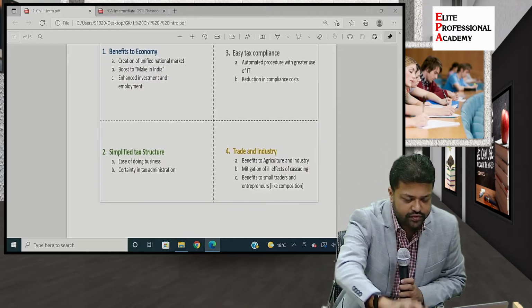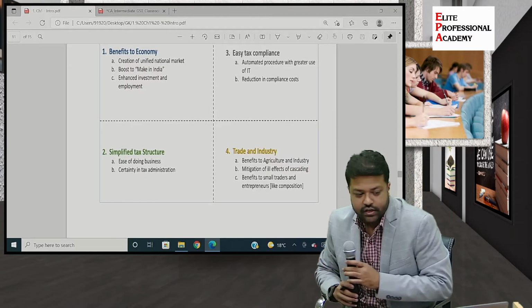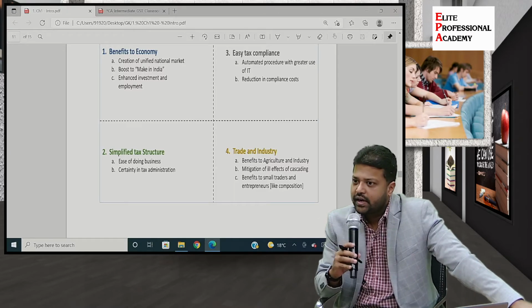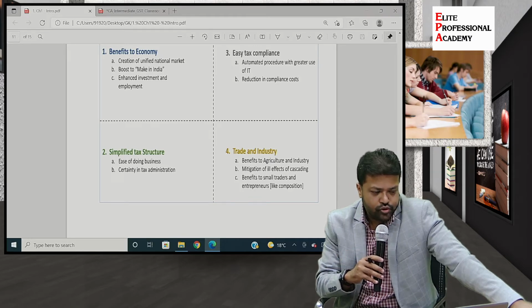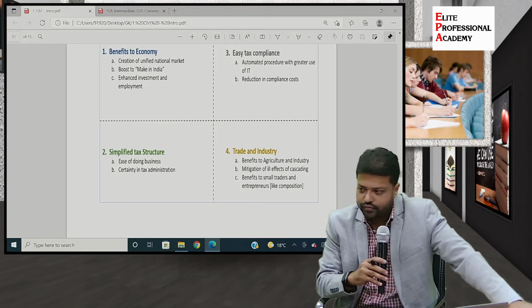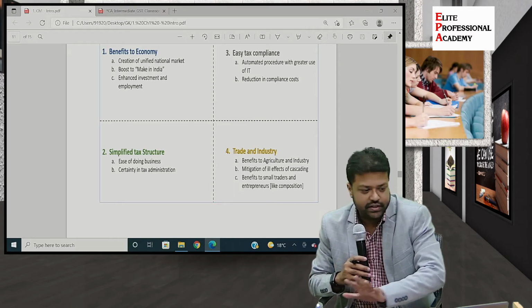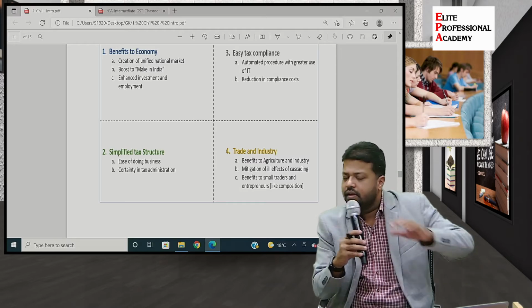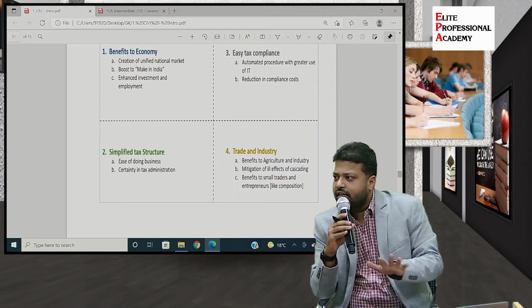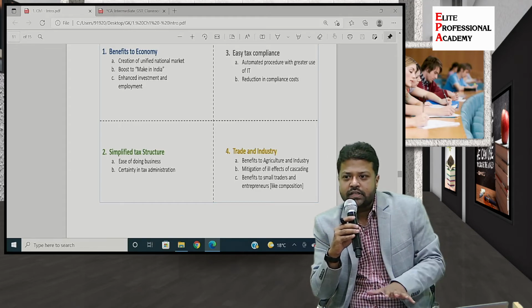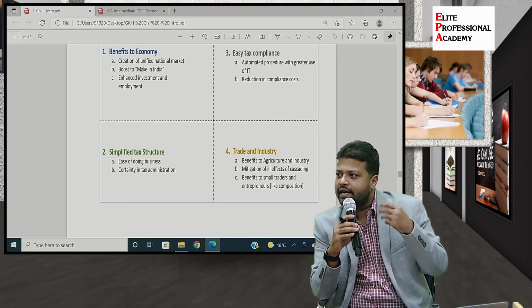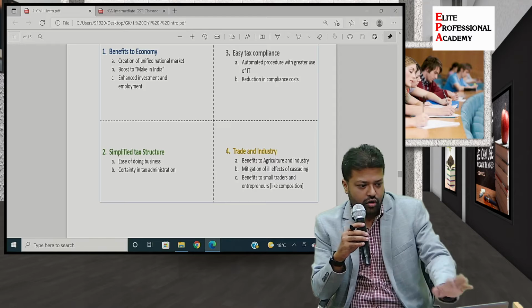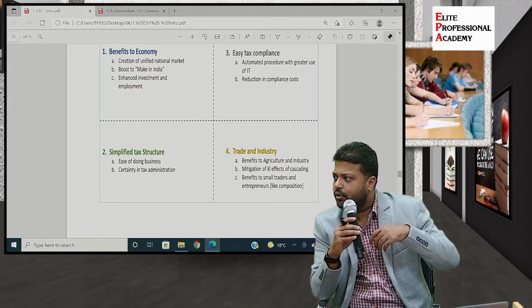So these are some of the benefits of GST, which are displayed on your screen. So creation of a unified national market, we have just seen this point. Boosts Make in India, obviously, because of all those advantages that we discussed. Then enhanced investments and employment. Why? Internally, when we are saying that we are one nation, one market, one nation, one tax, also the investors from outside or the traders with India will feel comfortable to deal with Indian markets, right? So obviously it enhances the investments from abroad.